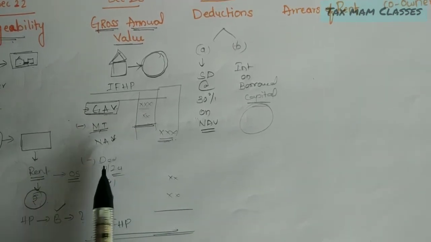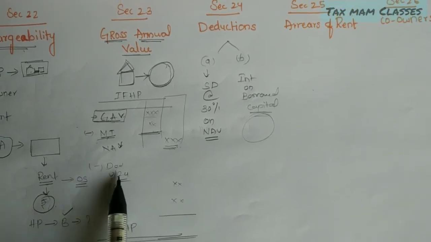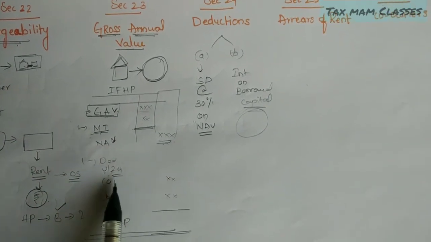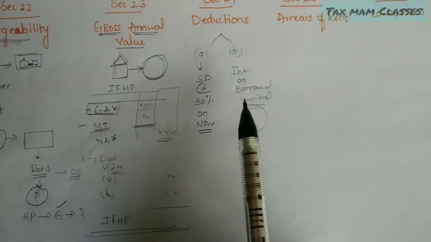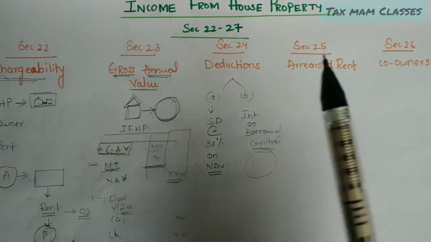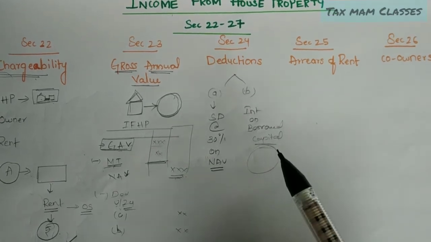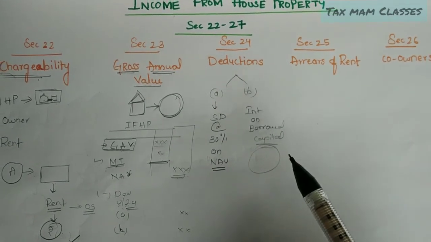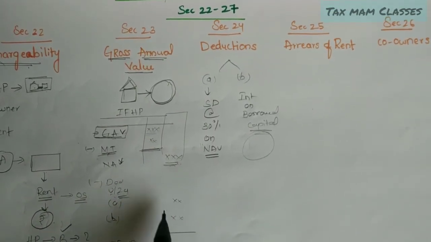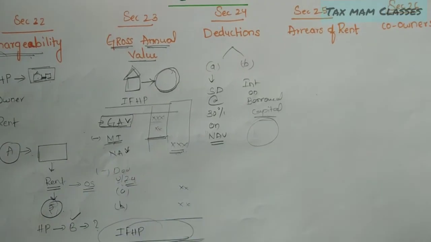Once we get the net annual value, we can deduct 24A, that is the standard deduction. Standard deduction means this deduction is available for all persons who have income from house property. So 24A we will give. 24B: if a person has borrowed any capital for the purchase, construction or repair of this house property, and is paying interest on that loan, that amount will be allowed as a deduction under section 24B. If we deduct these two deductions from the net annual value, the amount we get will be called income from house property.